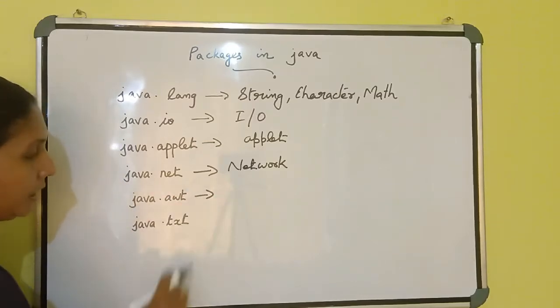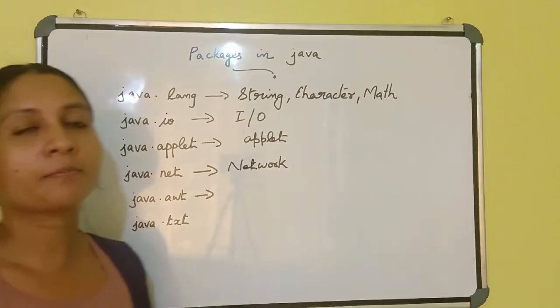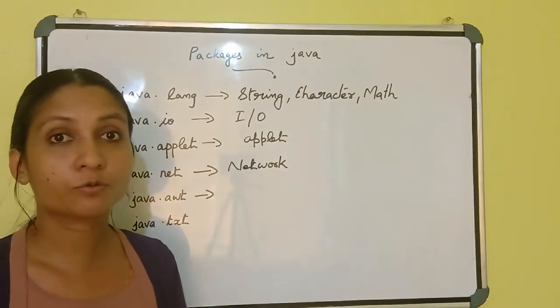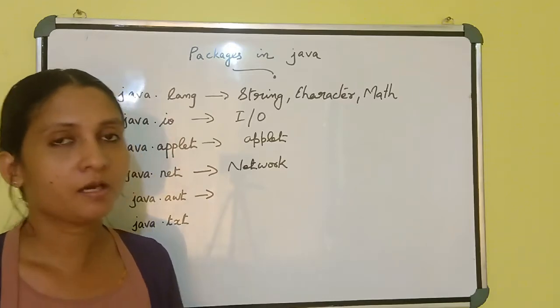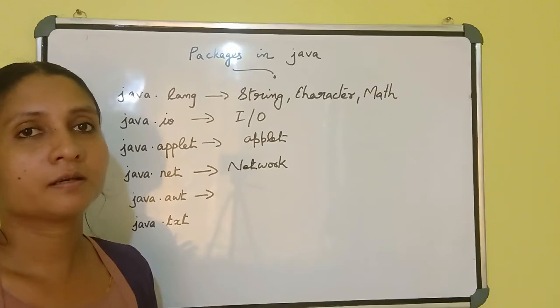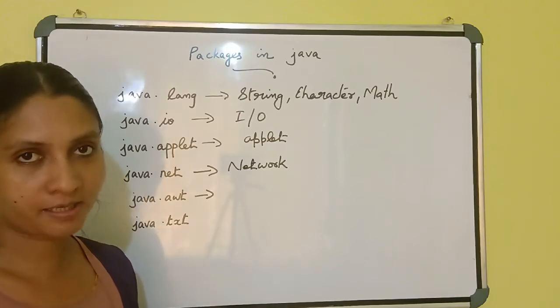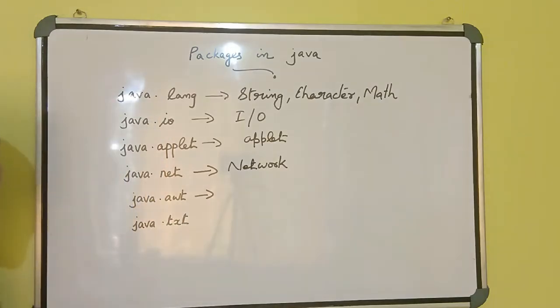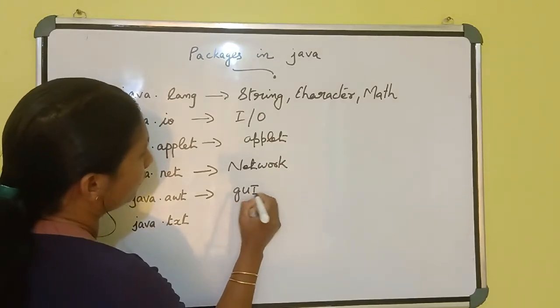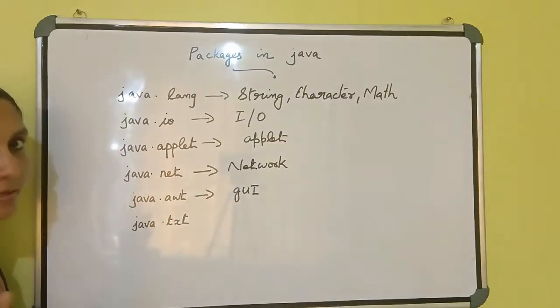This package includes graphical user interface classes. If you want to work with graphical related classes, you can use this java.awt package. GUI, graphical user interface related classes.